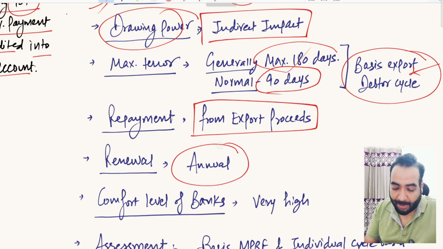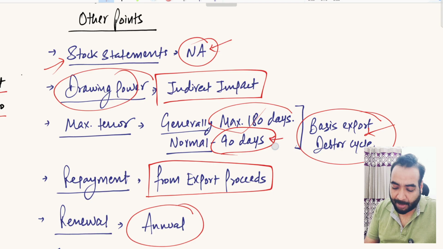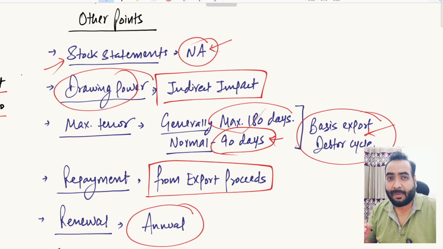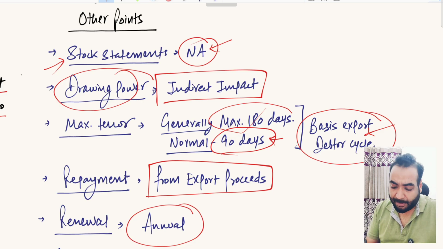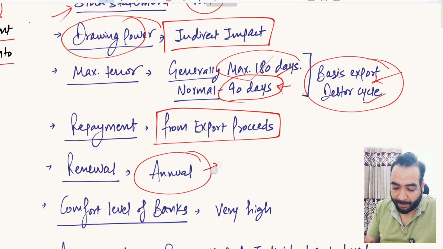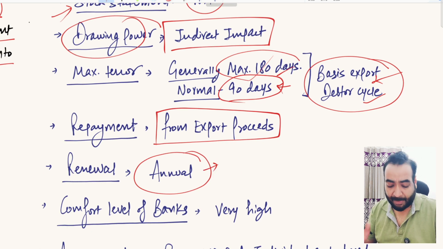So annual renewal is applicable in this facility. You have to renew this facility every year. There are two types of thing. One is the validity of the facility. The facility is valid for 12 months period, right? And one is the tenure of the facility. Tenure is based on your working capital net debtor cycle. So renewal is annual because the validity of this facility is 12 months only.